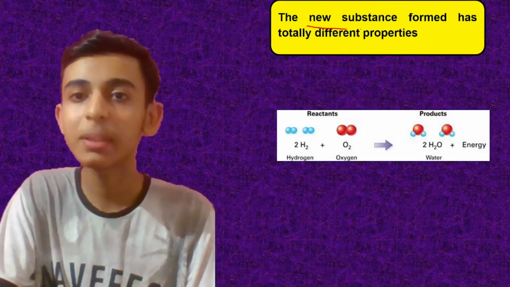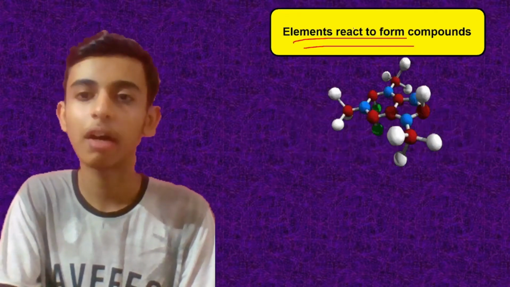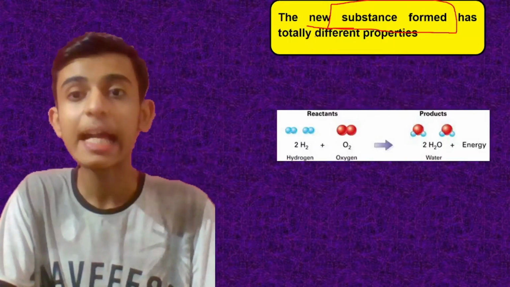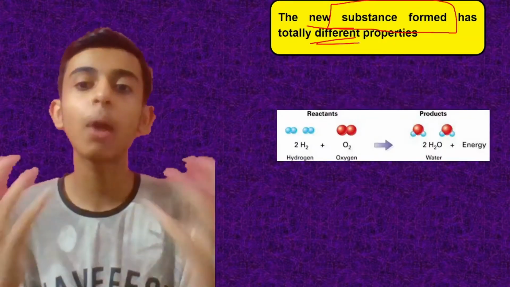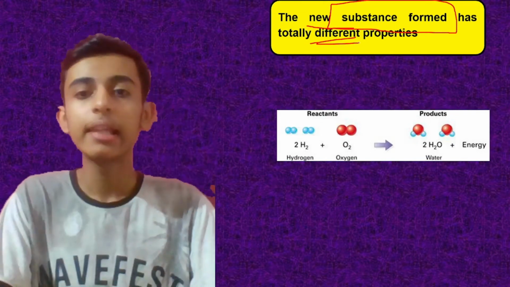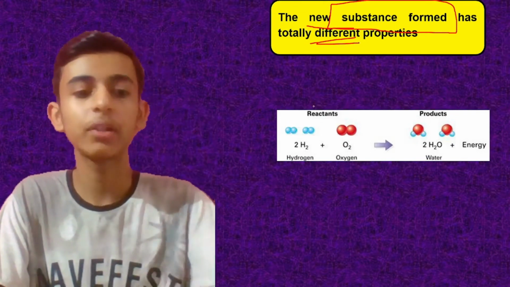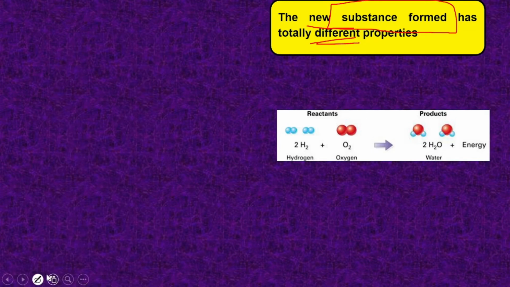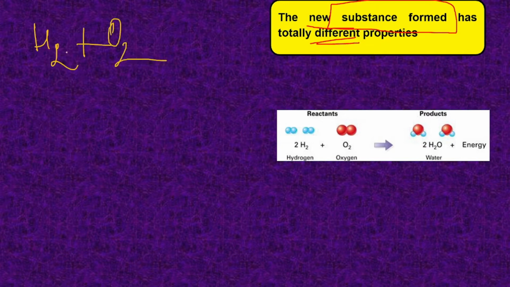Clear? And the new substance formed has totally different properties. The new substance that has been formed after the reaction of elements has totally different properties from the previous ones. Let's understand it with the help of an example. Suppose we have hydrogen and oxygen.